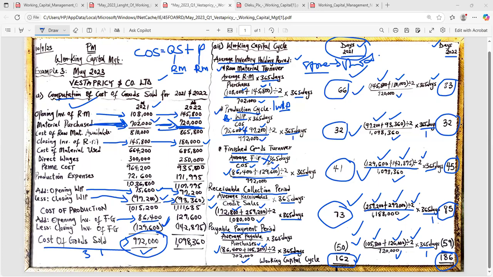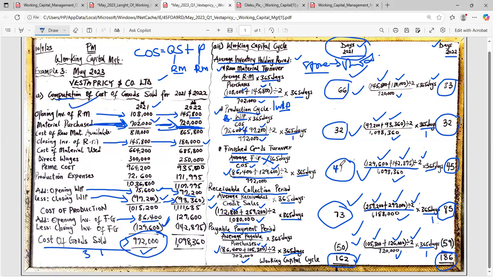This 41 days is the length of time it takes your finished goods to be sold. It means that these finished goods are going to be stored in your warehouse, awaiting sales. How many days do they stay in your warehouse before you sell them? 41 days. This work in progress, how many days does it stay in the factory before it becomes finished goods? 32 days. This is 66. How many days does this stay as raw material? 66 days. Now, how do we advise management?